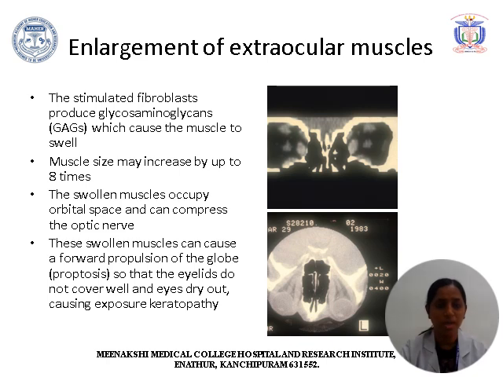It may swell up to 8 times. These swollen muscles will occupy the orbital apex and compress the optic nerve at the apex of the orbit, which can cause optic neuropathy. And these swollen muscles can cause forward protrusion of the globe leading to proptosis. So the eyelids do not cover well and dry out the eyes, causing exposure keratopathy.